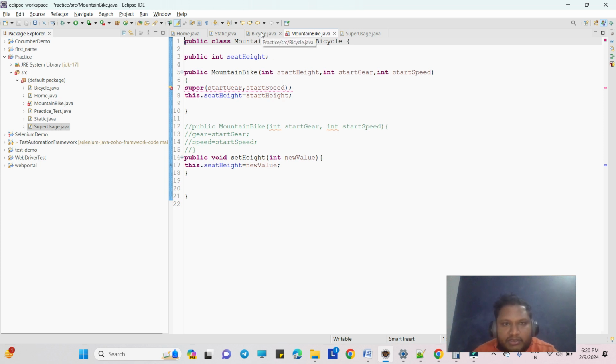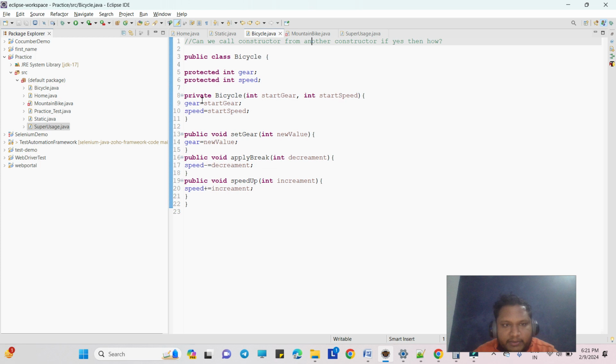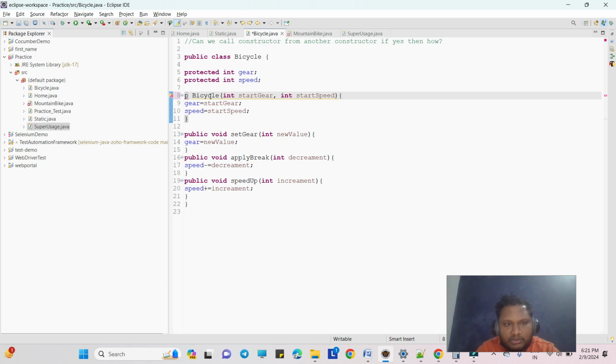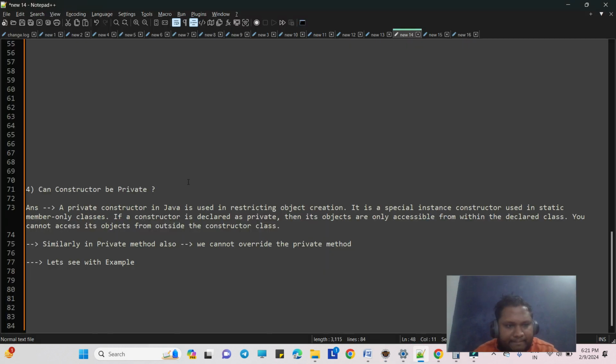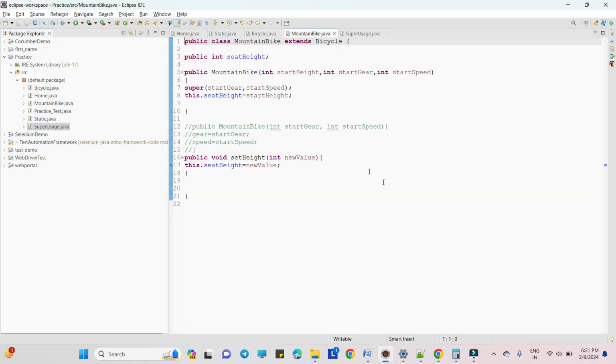So while doing inheritance, we cannot inherit the private properties. We can only inherit if it is protected or public. So let's declare this as public. Now see, the error is removed. So that's it for the private constructor. Thank you.